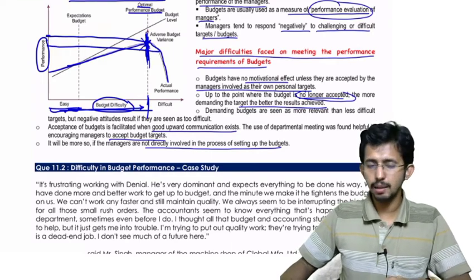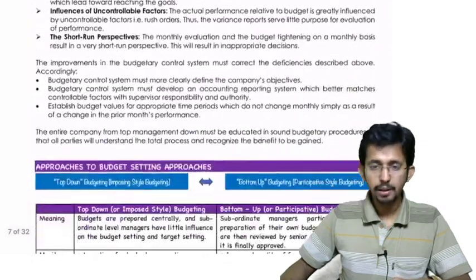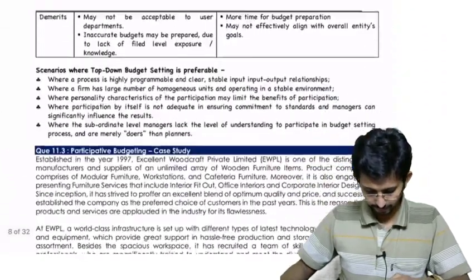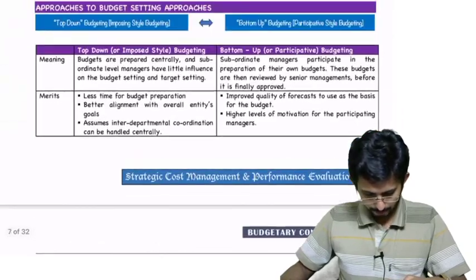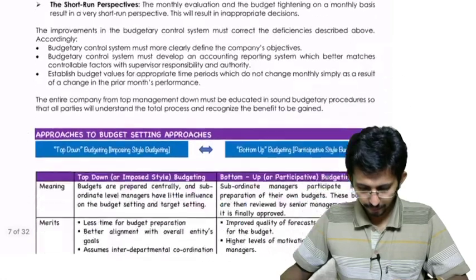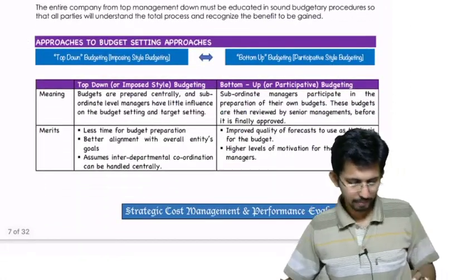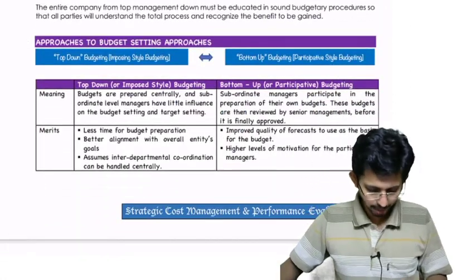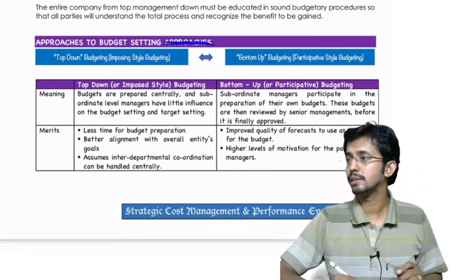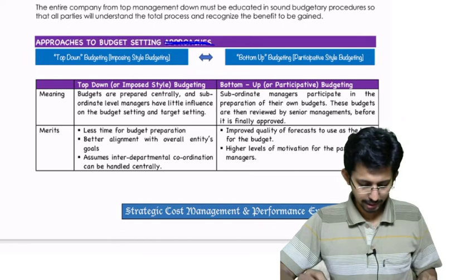Approaches to budget setting. Can you take page number 11? No, page number 10. Not 10, page number 7. Okay, page number 7. Approaches to budget setting. We can cut this approaches. Approaches to budget setting. Okay.